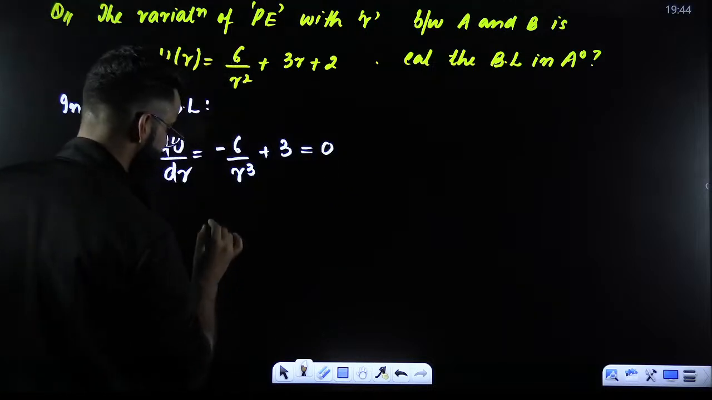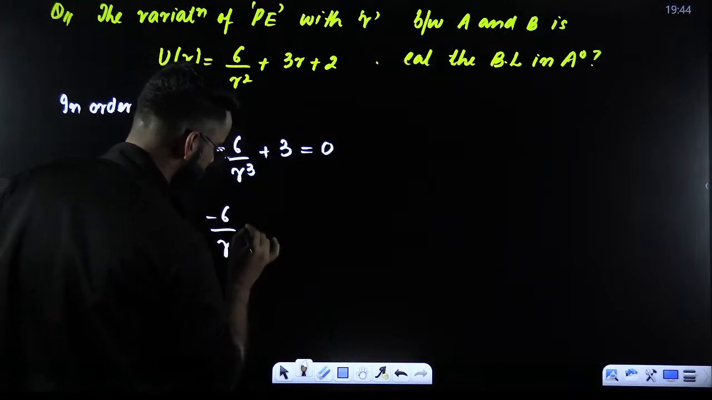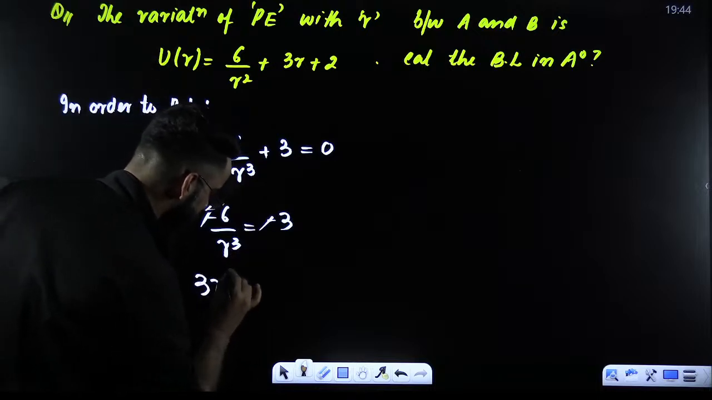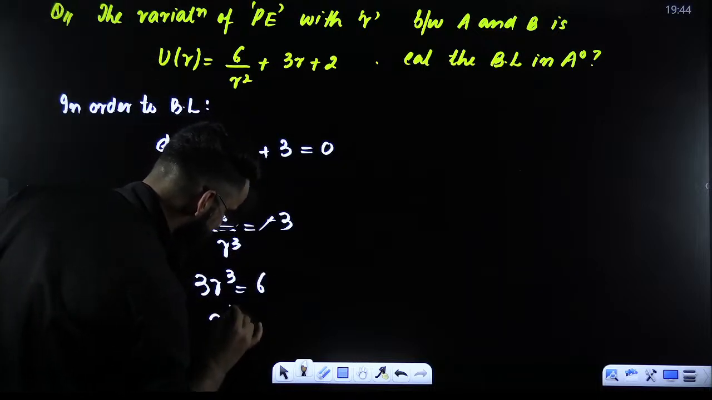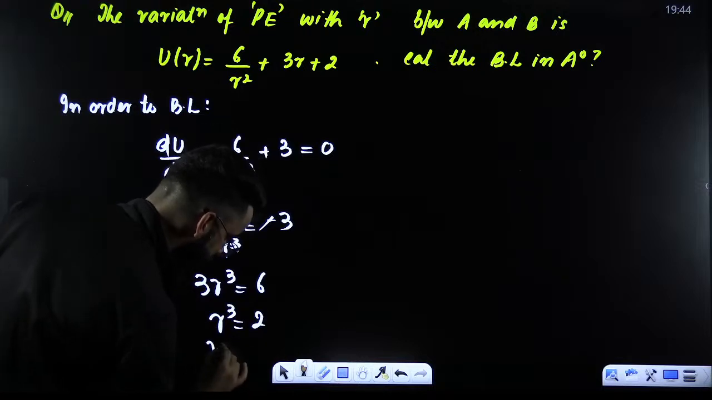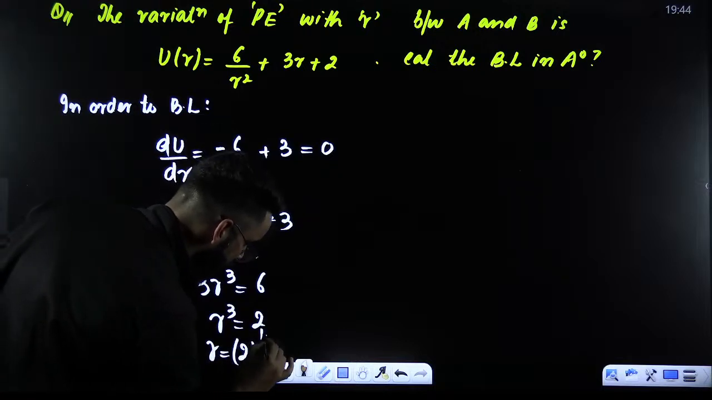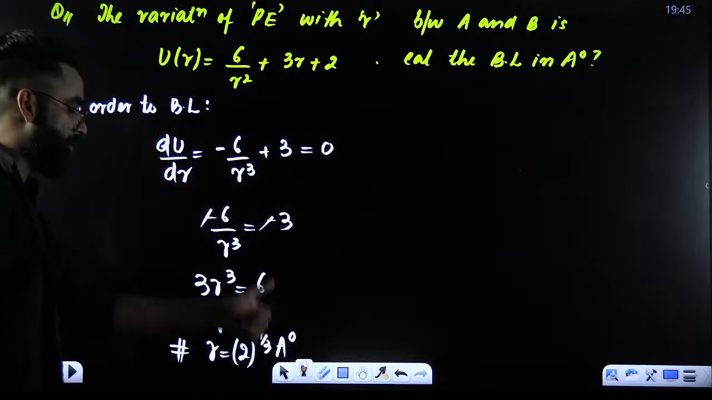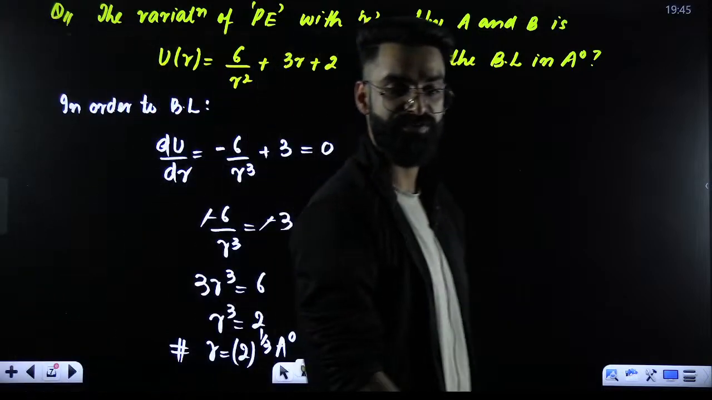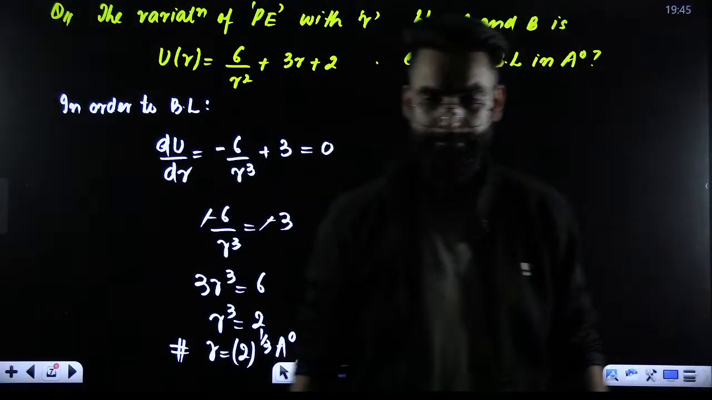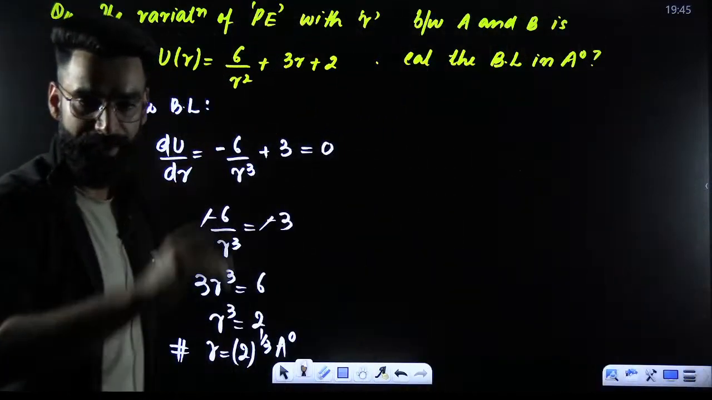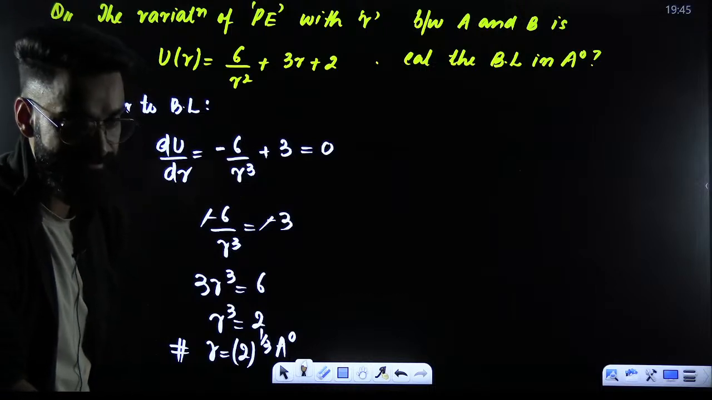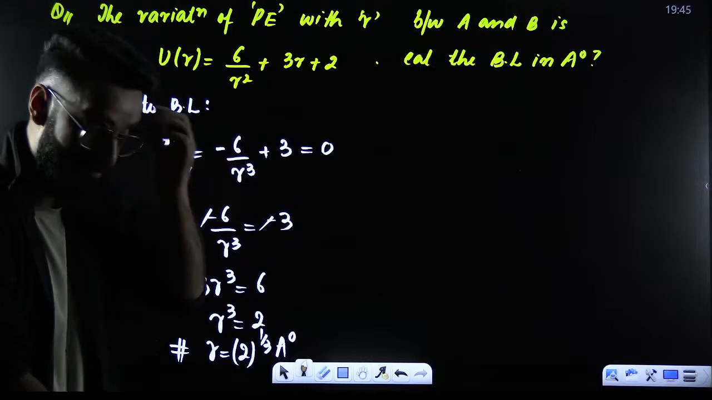So minus 6 divided by r cube is equal to minus 3. Minus cancelled out. So I would say 3r cube is equal to 6. So r cube is equal to 2. I'll say r is equal to 2 raised power 1 by 3 angstroms. So this is the final answer of the question. Is this clear? Right, people? I believe this particular point is clear to everyone.